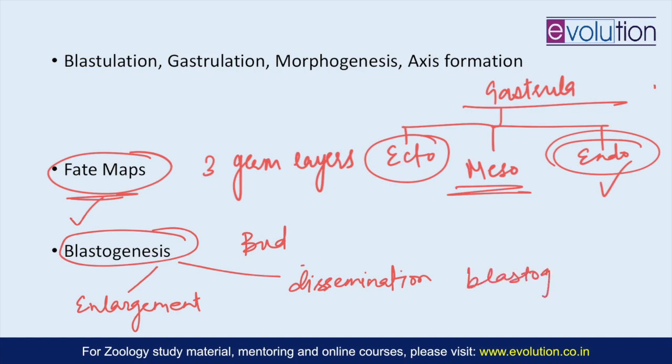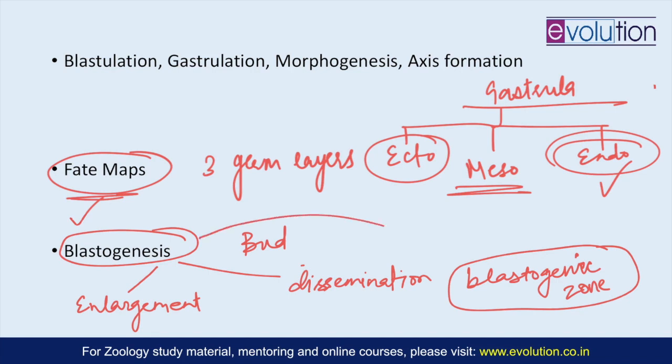So blastogenesis you should study with respect to budding in hydra, and also because it is an aspect of regeneration, it should be studied with amphibian limb regeneration, where there is a mass of undifferentiated cells called blastema under the apical cap whenever amputation of the limb happens.